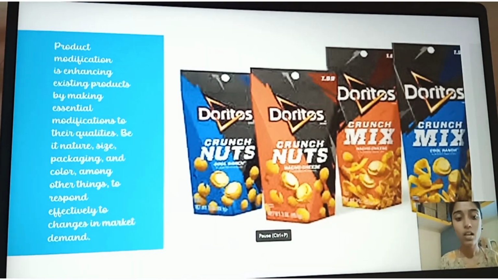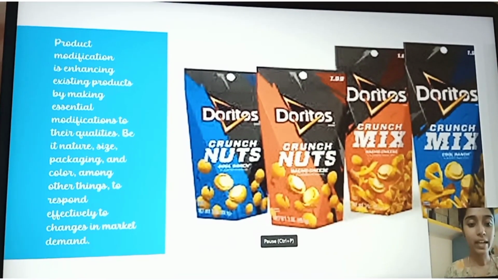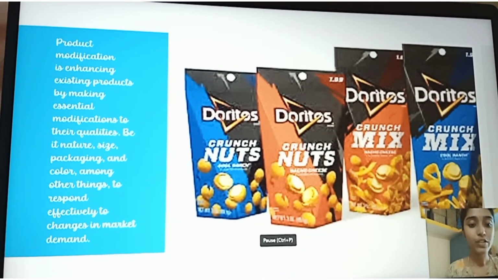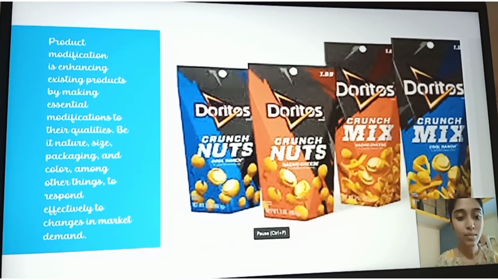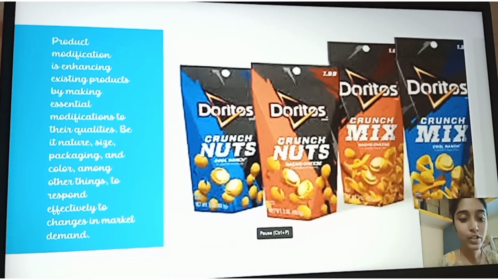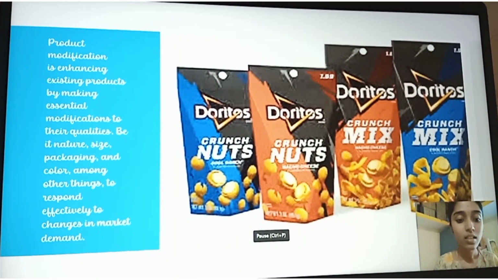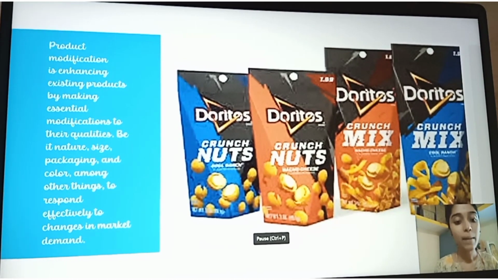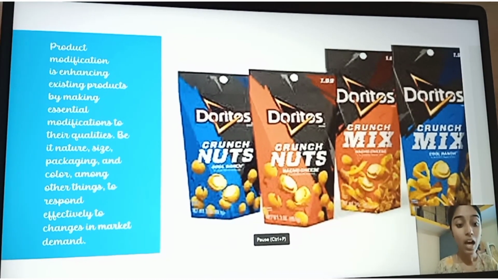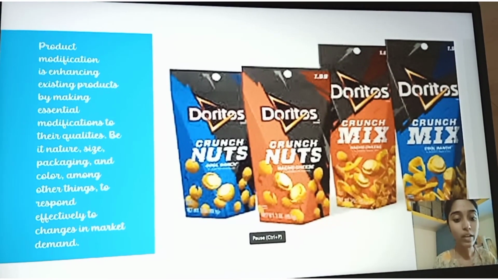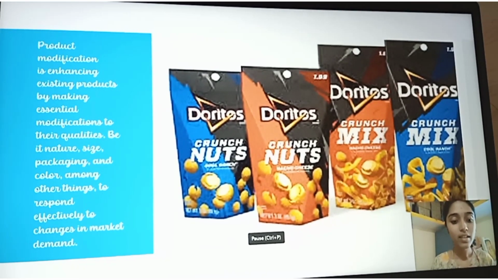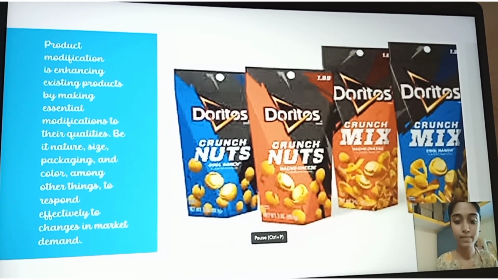Product modification. Let's know what is product modification. Product modification is enhancing existing products by making essential modifications to their qualities, be it nature, size, packaging, and color, among other things, to respond effectively to changes in market demand.